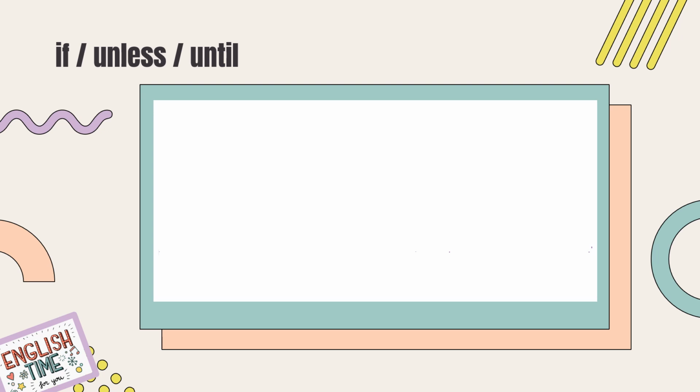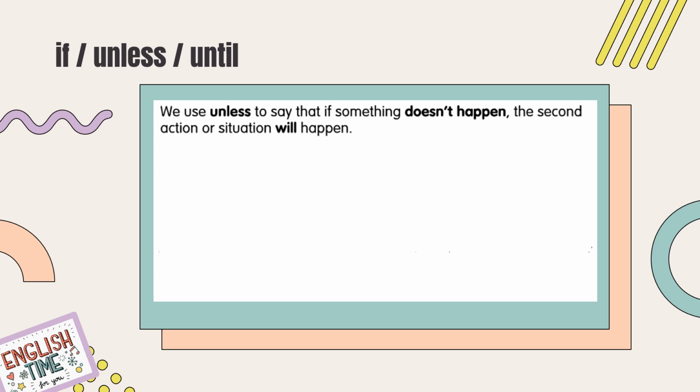Alright, now let's take a look at the grammar box here from your people's book. It says we use unless to say that if something doesn't happen, the second action or situation will happen. If something doesn't happen, the next action or the next situation will happen. Like this. Unless the man climbs up the tree, he will not be safe. If the man doesn't climb up the tree, he will not be safe. Yes, if something doesn't happen, then the next situation will happen.